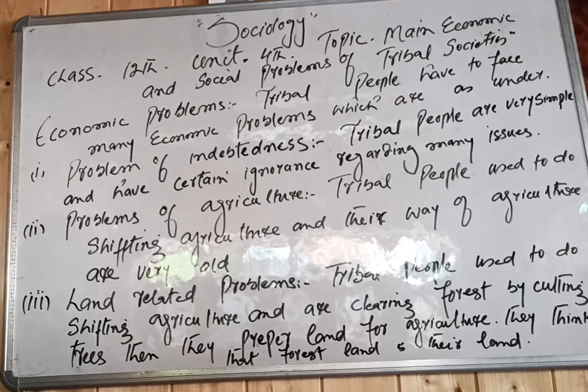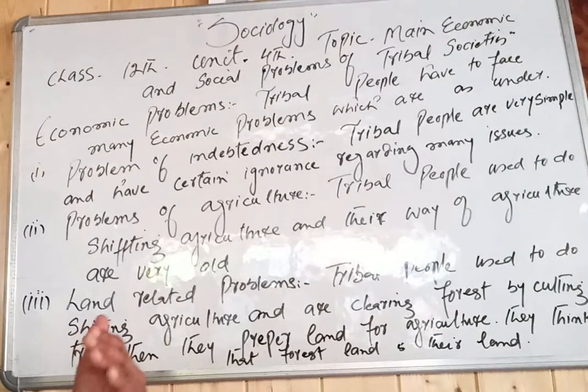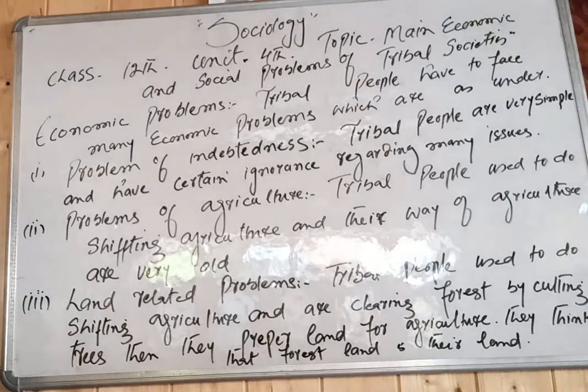The second problem is the problem of agriculture. Tribal people used to do shifting agriculture, and their way of agriculture is very old. Whenever they do agriculture, they use old methods. They are not equipped with modern technology and techniques.